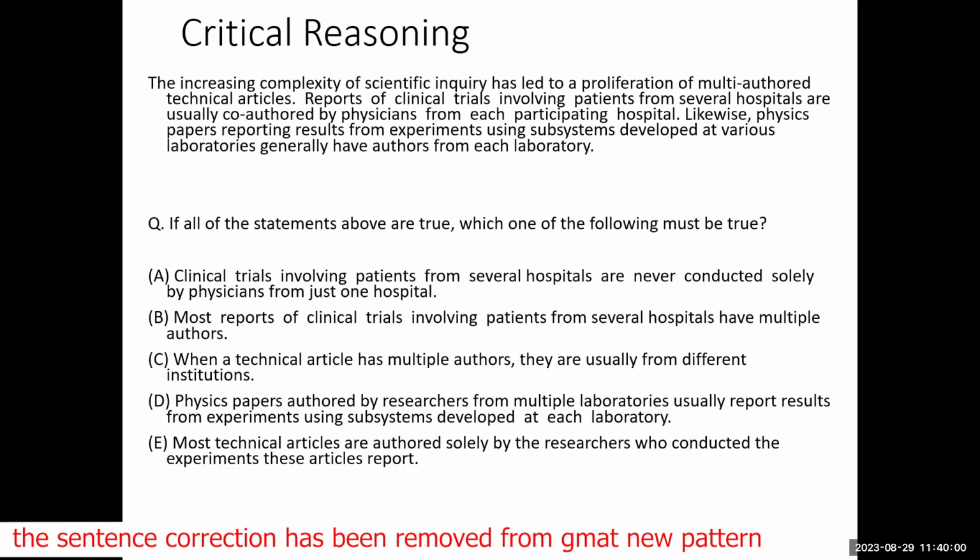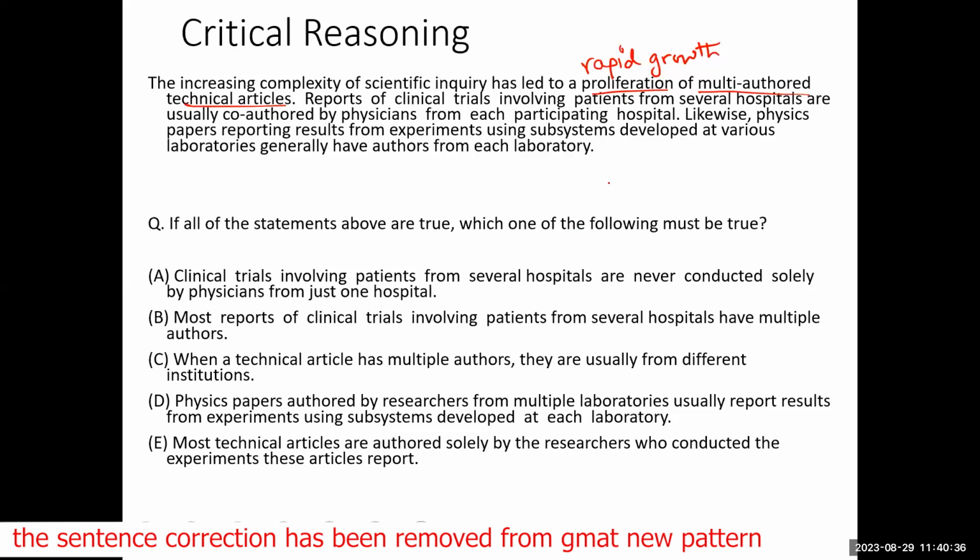Likewise, physics papers reporting results from experiments using subsystems developed at various laboratories generally have authors from each laboratory. So these days we see that there are a lot of multi-authored articles. In short, there is a proliferation. Proliferation means rapid growth. There is rapid growth of multi-authored articles.